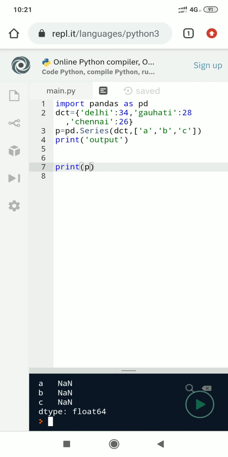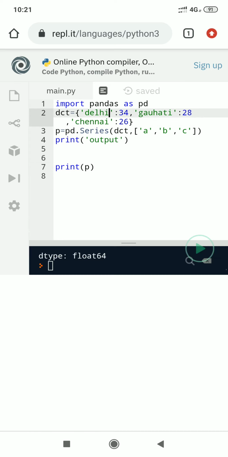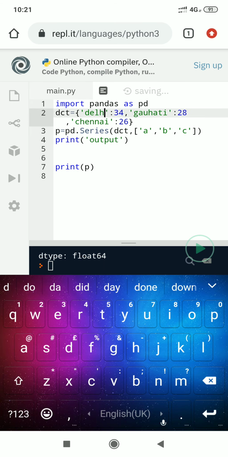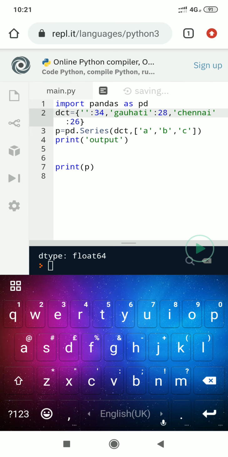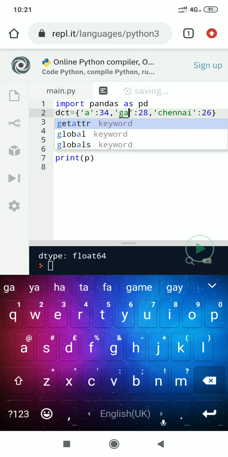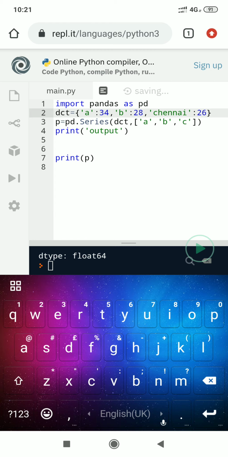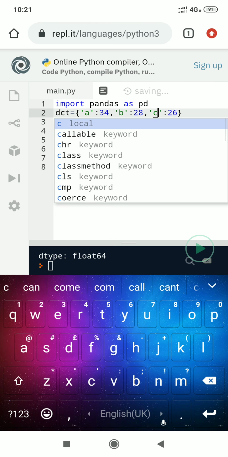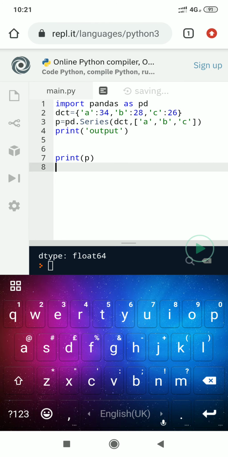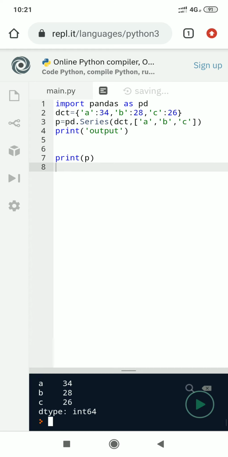I change in this program. Here I assign A, then B, then C. If I execute the program, it should display the value. It is displaying value A 34, B 28 and C 26.